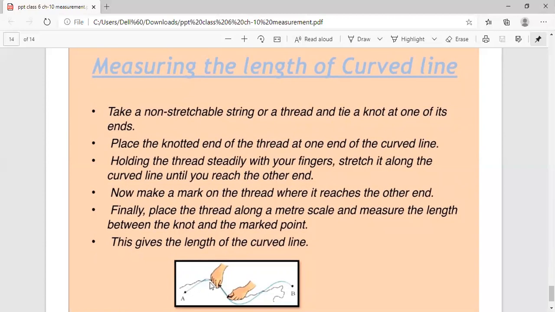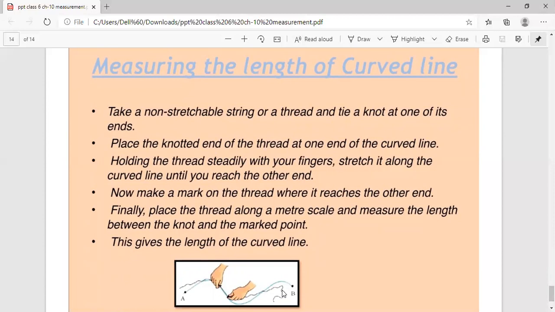First we measured the curved line from here to here by using the thread. Then keep your finger here, and from here till here we can measure the length by using the thread. Then again keep your finger here, and with the other hand you can take the thread till here, then from this point to point B. So we have measured the length of the curved line by using a thread.